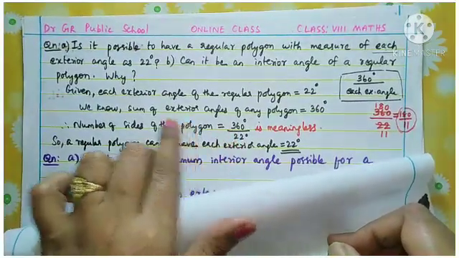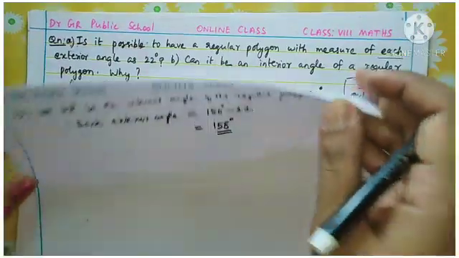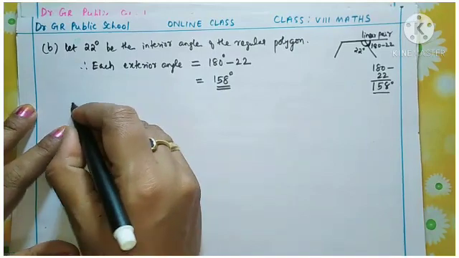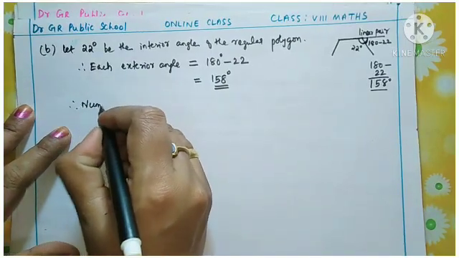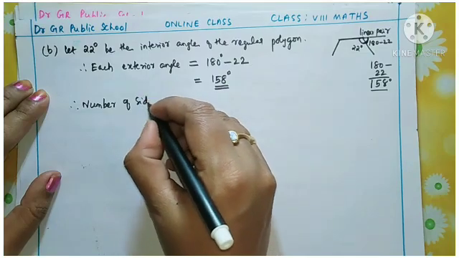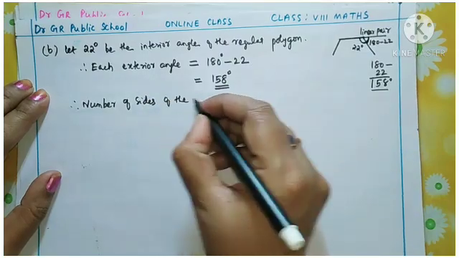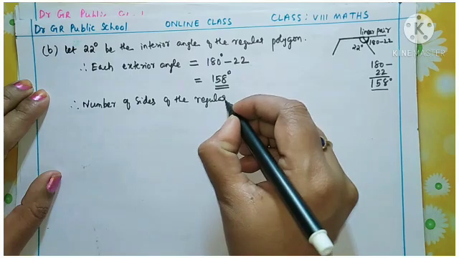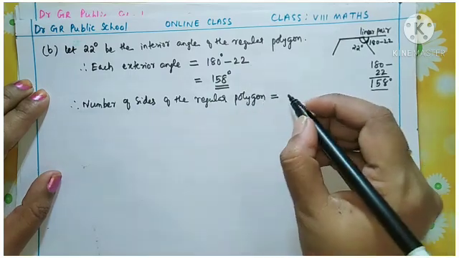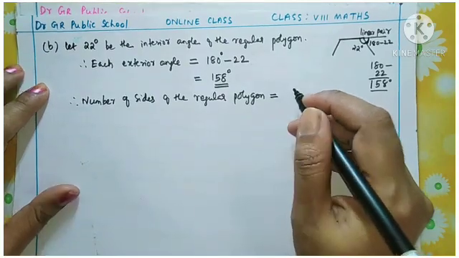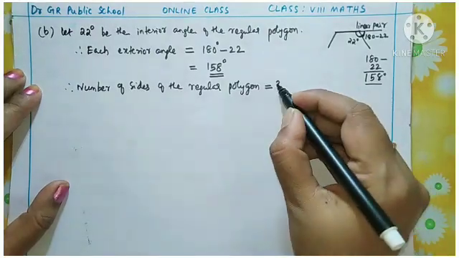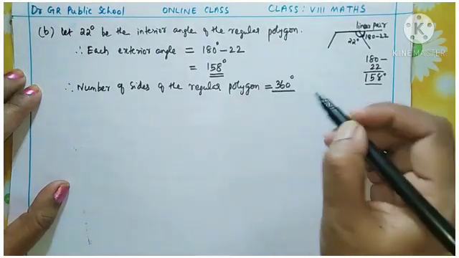The same thing we are finding here also. So how to write the next step? Therefore the number of sides of the regular polygon is equal to, how to do? Yes, the total sum of the exterior angles, 360 degrees, divided by each angle.